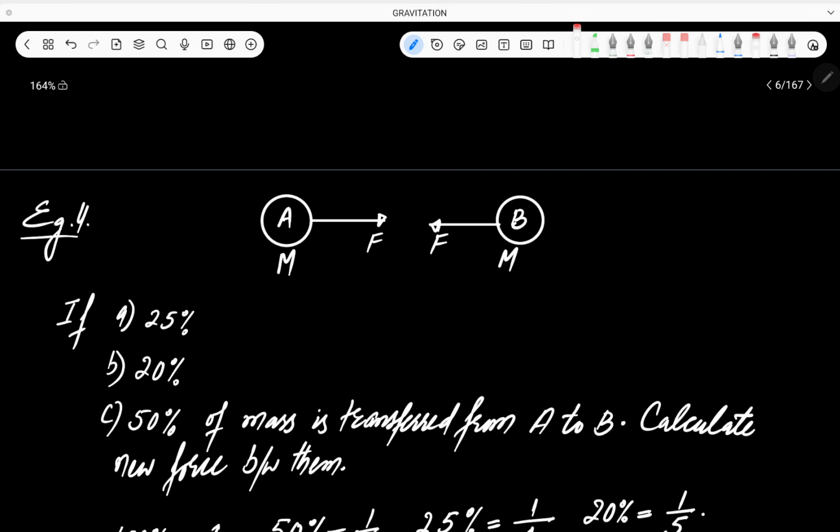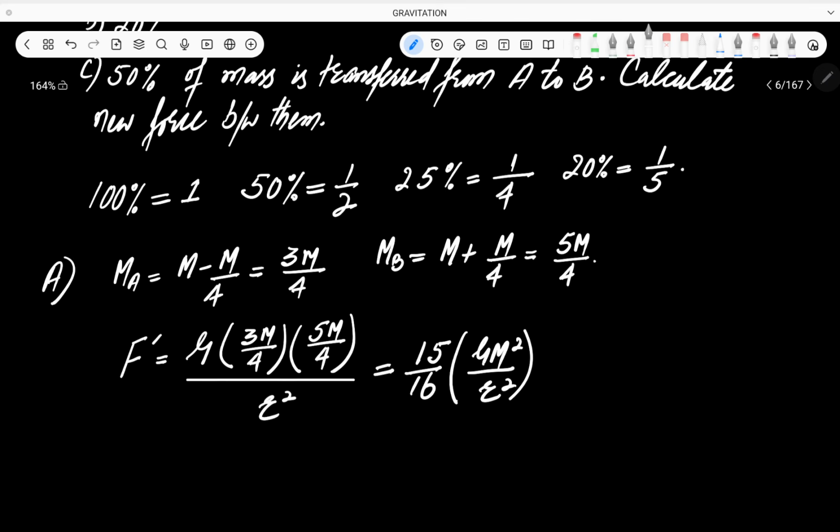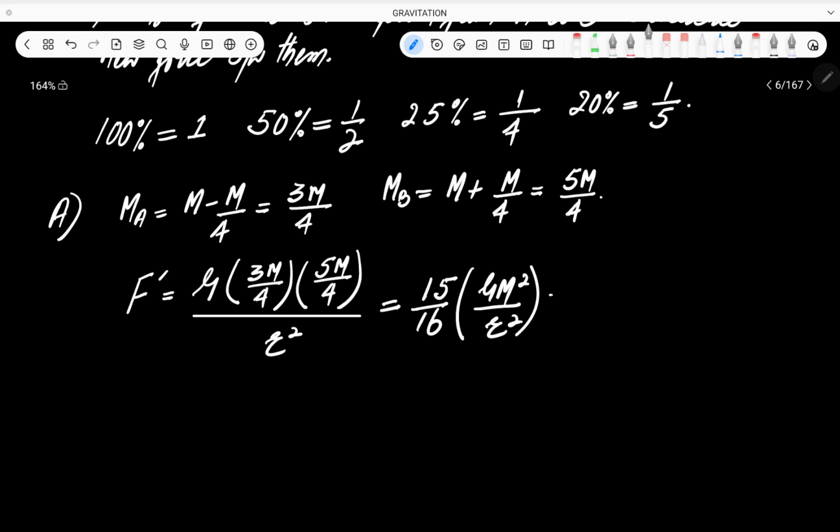Okay. Let me write it down here. This F is equal to G into m into m, that is m square, divided by r square, because the mass is m and the distance between them, let's take that as r. The separation between these two bodies is r. Okay. So here I will write it like this: it is equal to 15 divided by 16 into F. So this is the answer to this question.